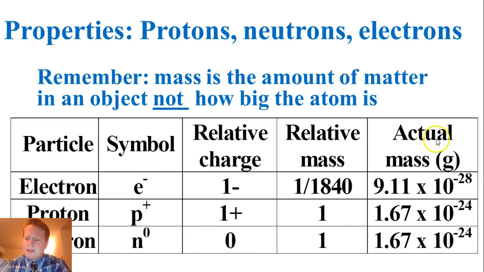The other important part is that the actual mass is very different. Protons and neutrons have very similar mass, but the electron mass, look at that negative exponent, is much, much smaller. It's actually 1/1840th the mass of the other two particles.